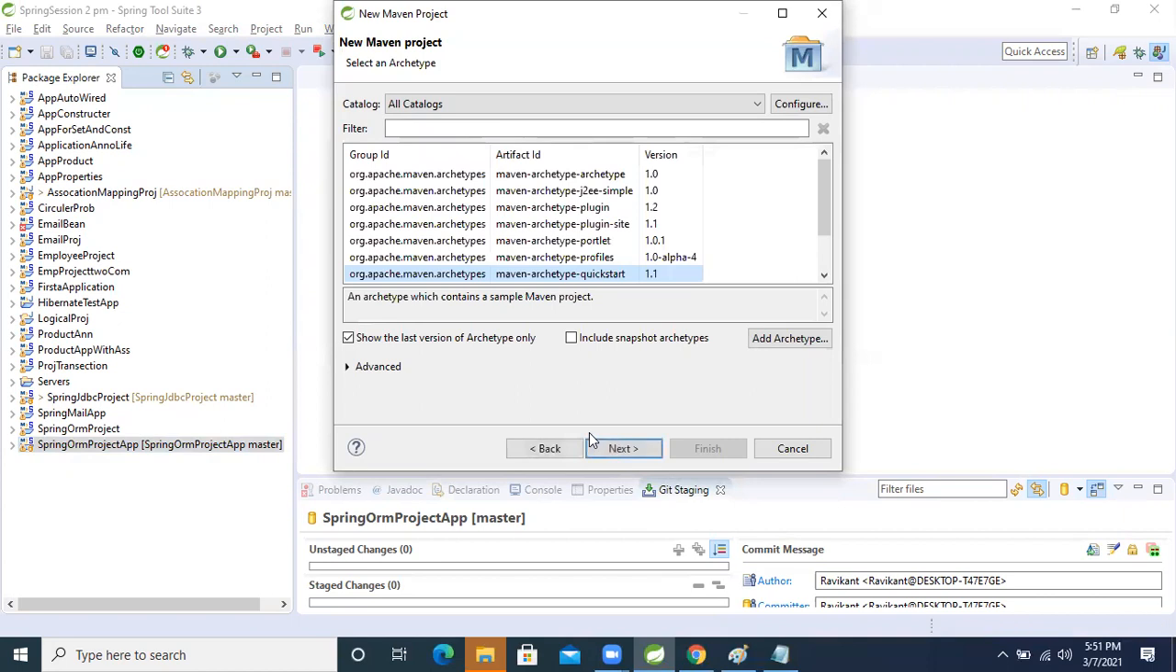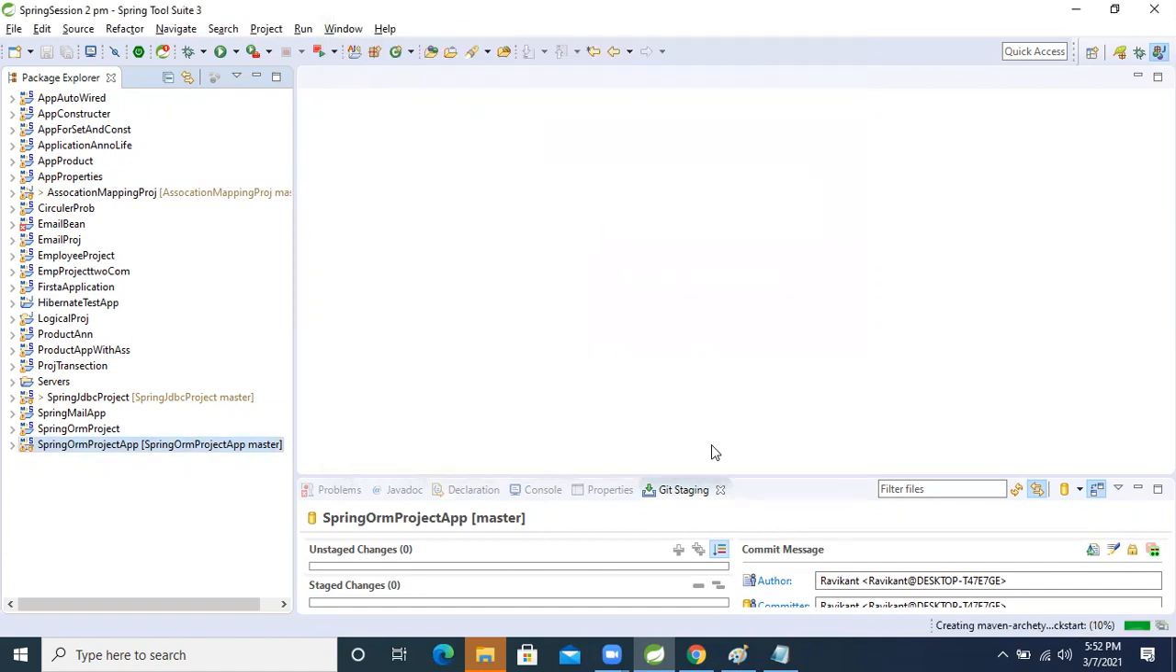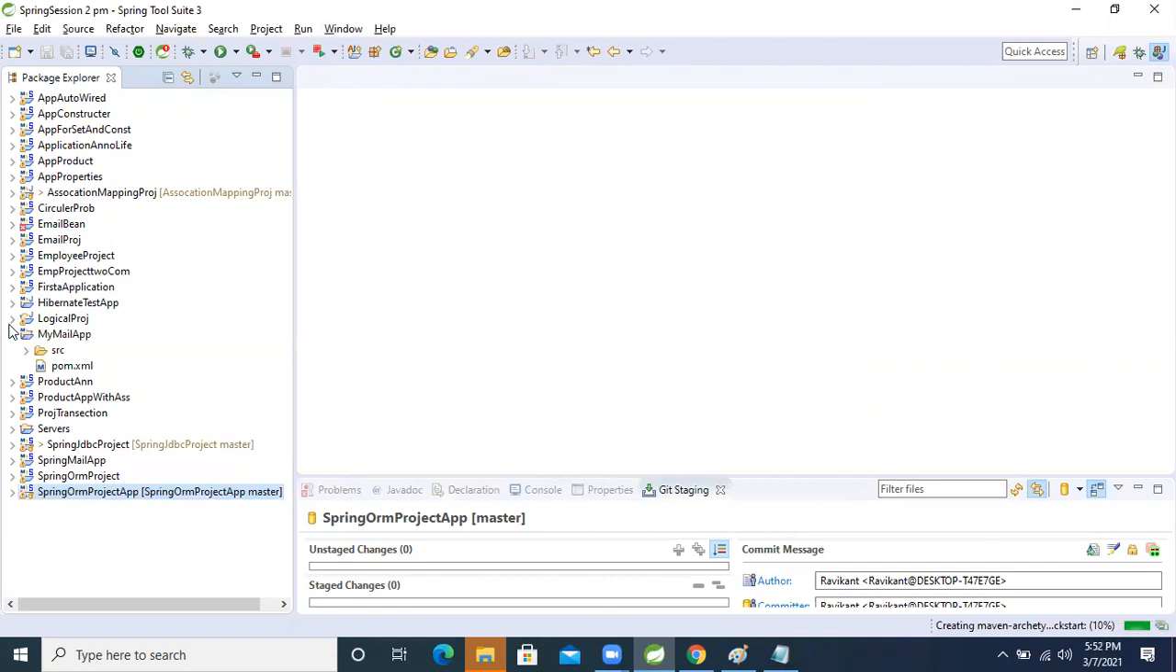Next. Here I'm going to give com dot mail application, mail app. My mail application name, 1.0. Now finish it. The project is created.